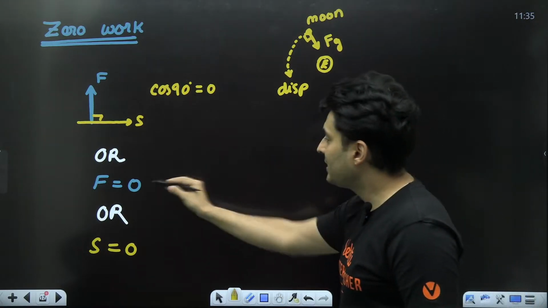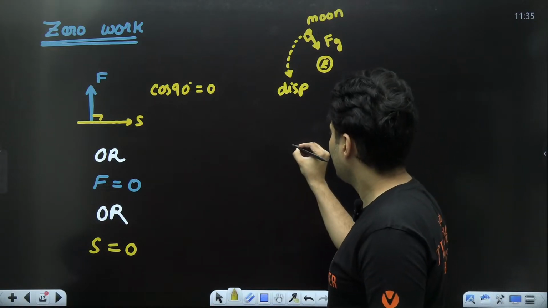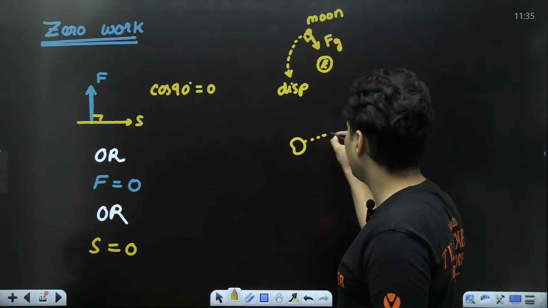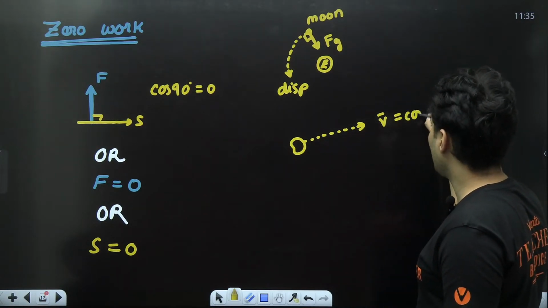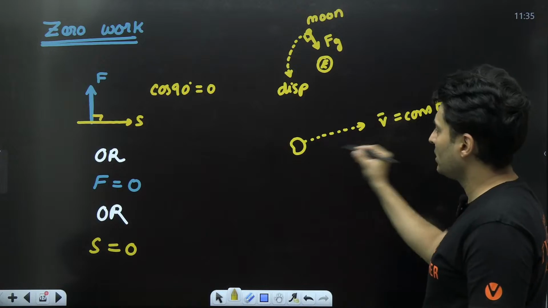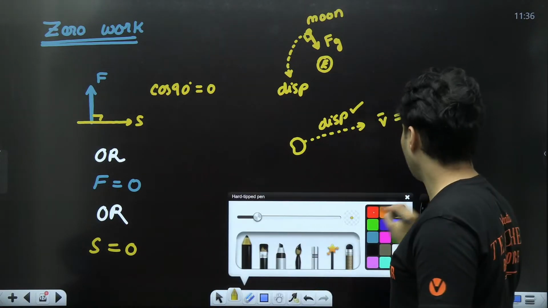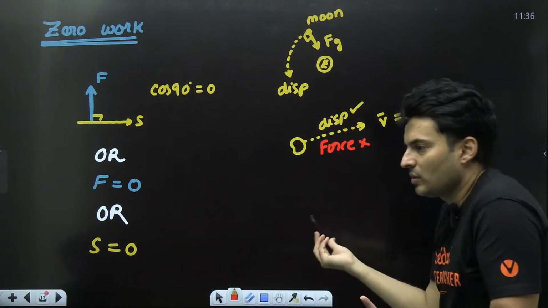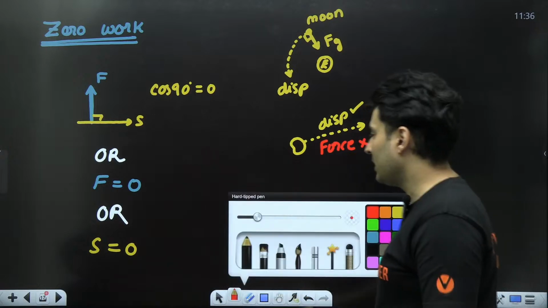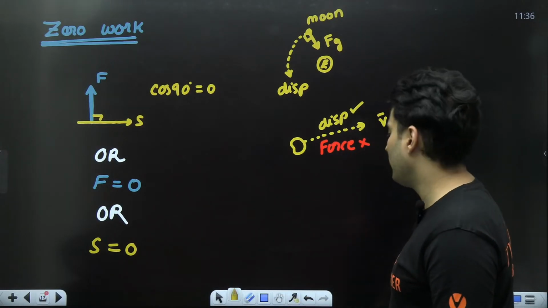Okay. An example where you have not applied any force will be, imagine something which is just moving and there is no force. So velocity is, imagine, constant. There is no force. There is displacement, but force is absent. So if force is not there, how can work be done? And the last possibility is where there is no displacement, but you have applied force.